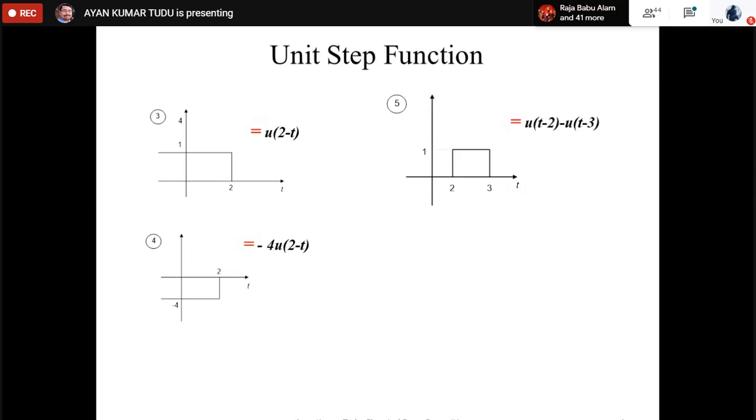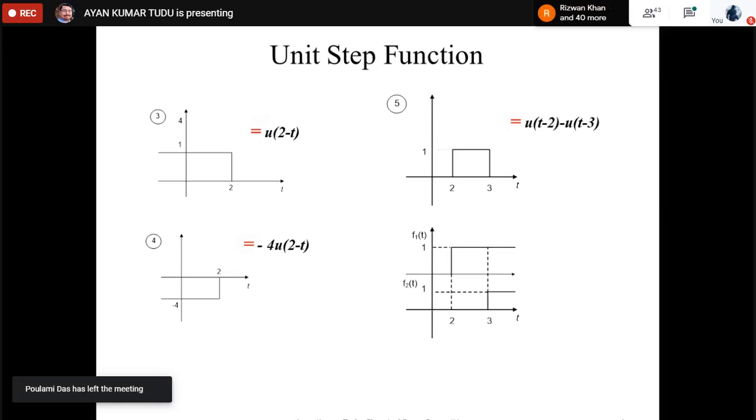How is it coming? We can break this particular signal into 2 signals. Let f1 be this one, that is u(t minus 2), and f2 is u(t minus 3). If we subtract u(t minus 3) from u(t minus 2), what we get is basically this particular signal, because these portions will be cancelling each other out. We will be left only with this particular portion, which is our given function.